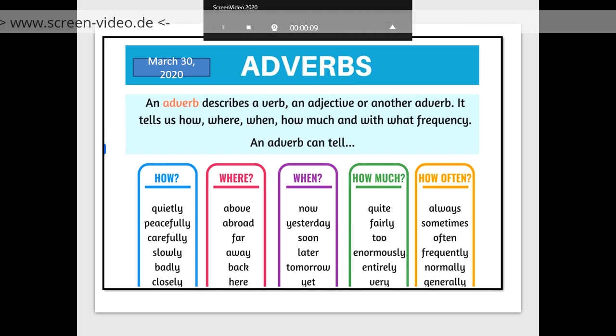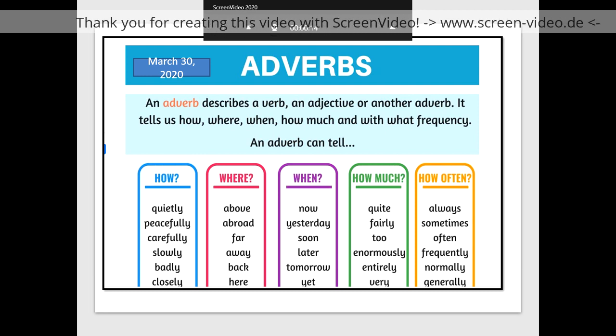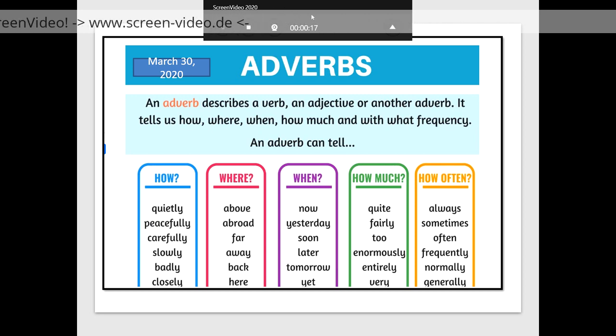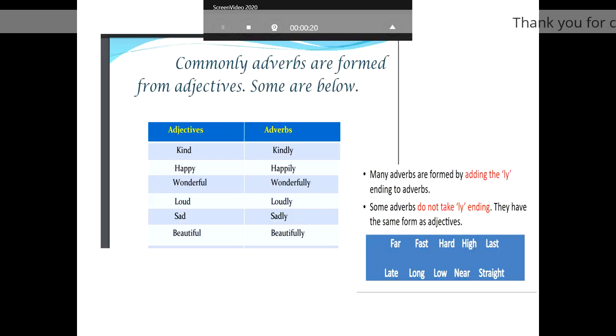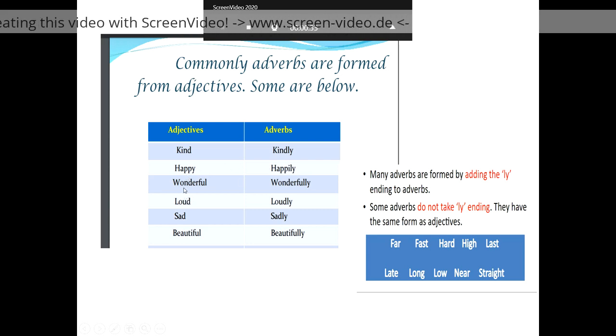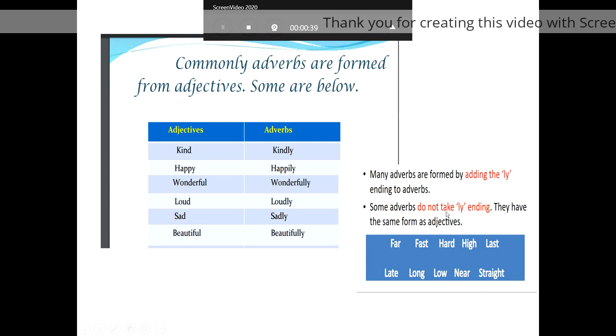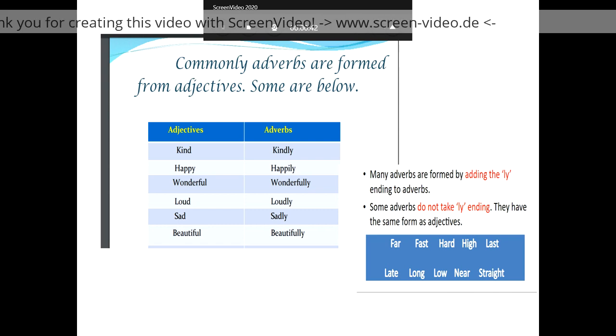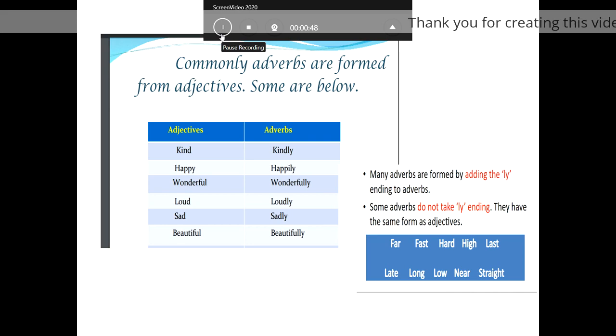The adverb. An adverb tells about a verb, an adjective, or another adverb. Some adverbs, we form them by adding ly to the adjective. Kind, kindly. Happy, happily. Some adverbs, we don't add ly for them because they have the same form as the adjective. Far, fast, hard, high, and more.